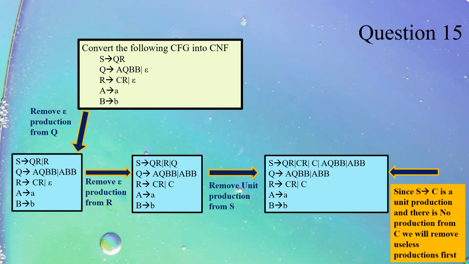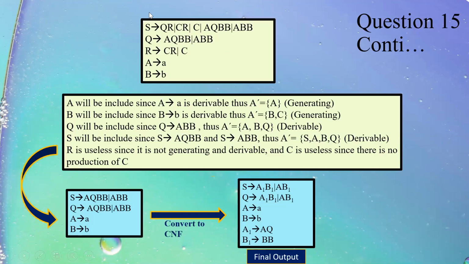remove this useless symbol. Now I consider all the points of useless symbol, that is derivable and generating. After considering that, I analyze that C and R both are useless. So I will take the grammar without C and R and then I will convert it into CNF.